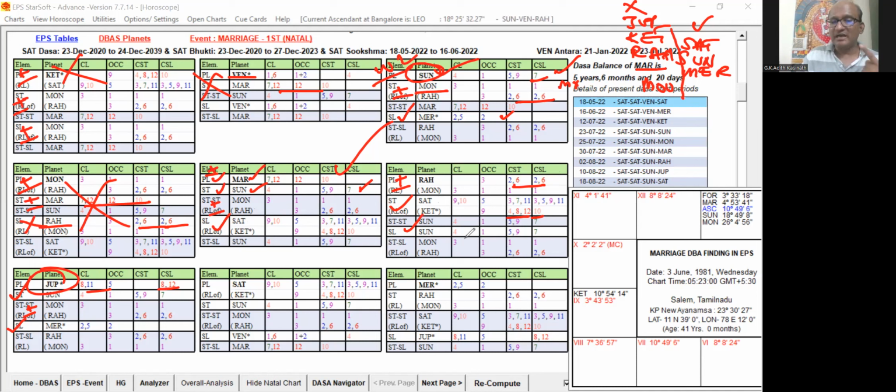But here, at the star level, Mars has this 8 and 12 combination, and the first-level planet has 6 and 6. The 6 and 6 is being further supported by 8 and 12 here. So that way, Mars is comparatively better than Rahu. I think you would have understood. Then Rahu is the Dasa Lord. So Rahu, the Dasa Lord, and Star Lord are okay, the second-level planets are mixed, and then the sublord is okay.